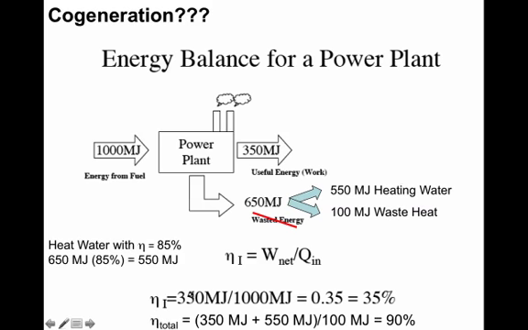And then we'd have a total efficiency of electricity plus the heat co-product, giving us 90% total efficiency. And this would greatly reduce our carbon intensity because for the same amount of carbon emissions, you would be getting a lot more energy.